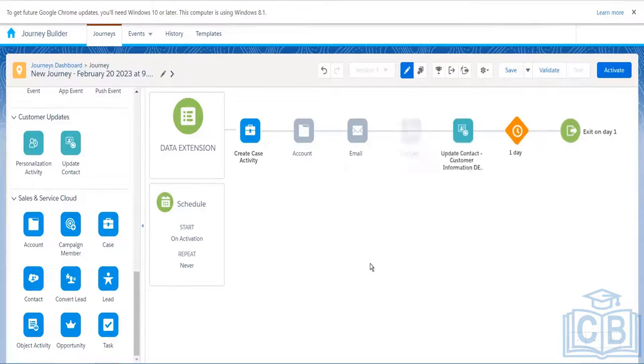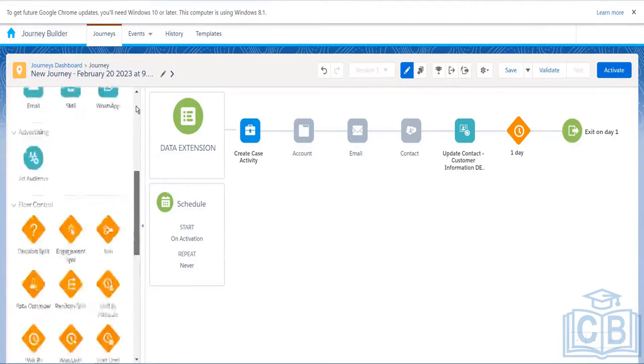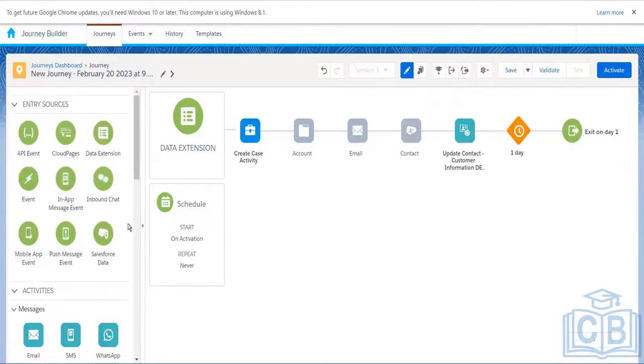Generally, what happens is that these are the customers. Let's say we have their database stored in Salesforce, let's say Sales Cloud. Now, these customers we are going to pull into a Marketing Cloud journey, and then we are going to send them an email. Now we have to confirm back to Salesforce that to this customer we have sent the email. For that, let's say we are using this Salesforce data entry event. This way, we can directly pull the customers from Salesforce, and then we can send the email.